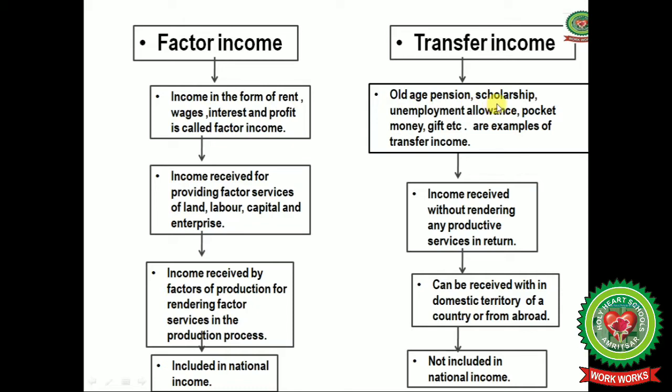Like old age pension, scholarship for the students. Old persons are not working, but the government is giving the old age pension for their survival. Scholarship is there when the students work hard, and they are getting a scholarship as an appreciation from the government. Unemployment allowance is also given by the government till the person gets a job. Pocket money from your parents, gifts from your relatives or your parents also, that is counted in the transfer income.